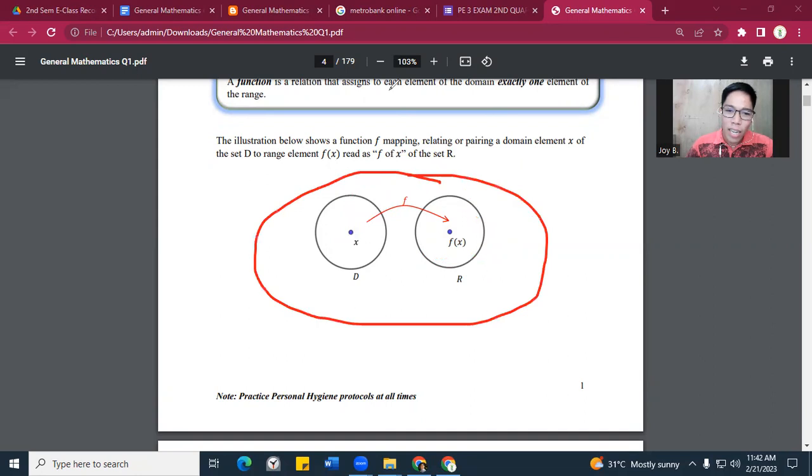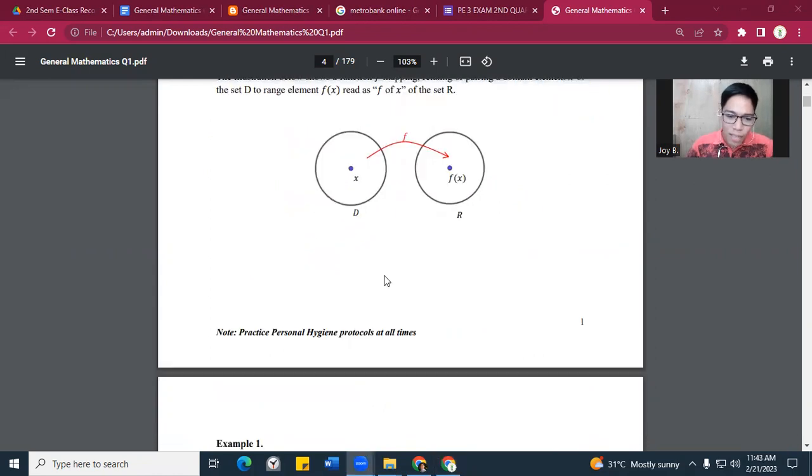Again, ano yung function? Okay, repeat, anong function? Function is a relation. Pag sinabing relation, it means it's a pares. Okay, pares ng letter D at ng letter R. Ito yung main point. Nakuha? Okay, very good. Now, dako naman tayo sa next part.